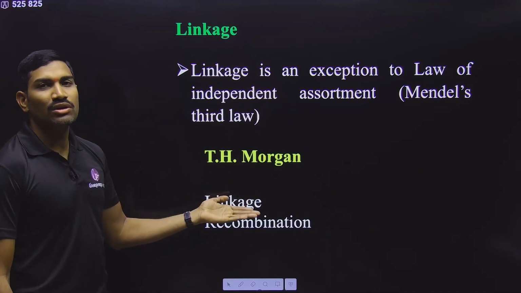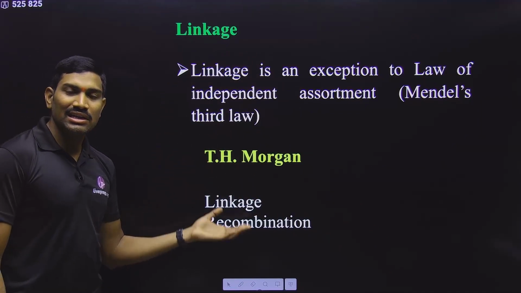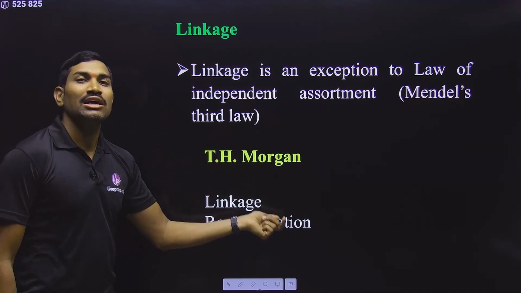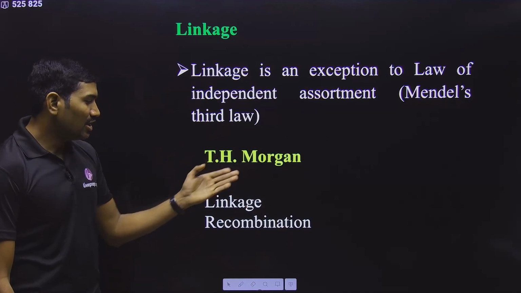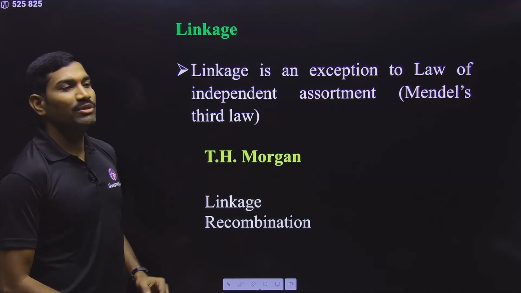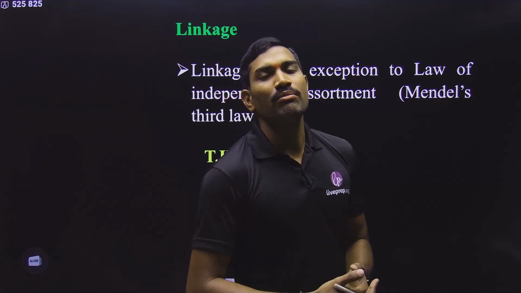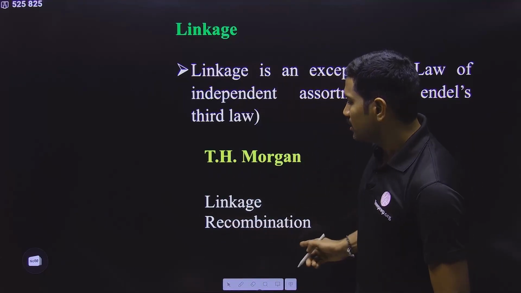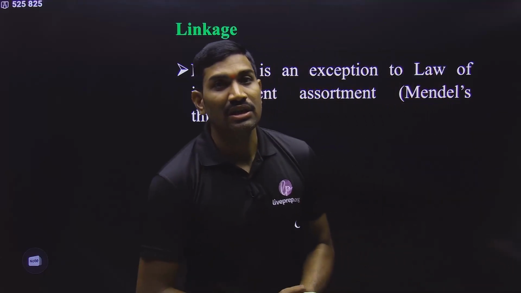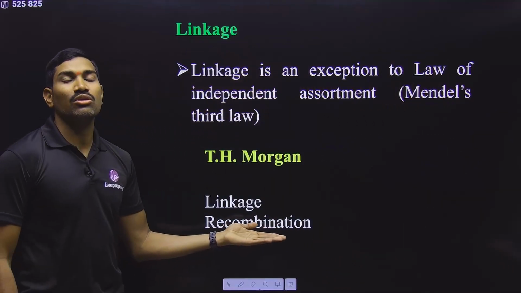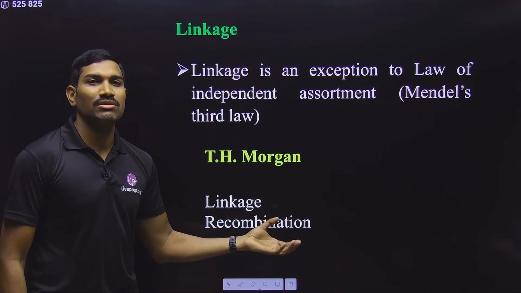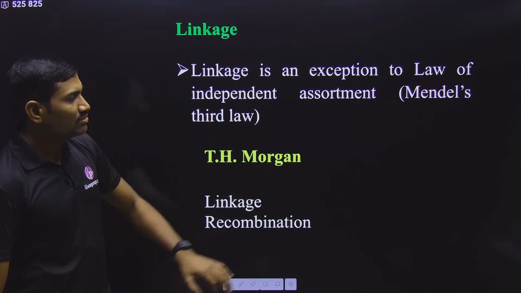And T.H. Morgan also observed the linkage concept, but he observed this in Drosophila melanogaster, and he also observed the formation of recombinants. That's why he also coined the term recombination, and these recombinations are due to crossing over. So this phenomenon was discovered by Morgan. Please observe this carefully.